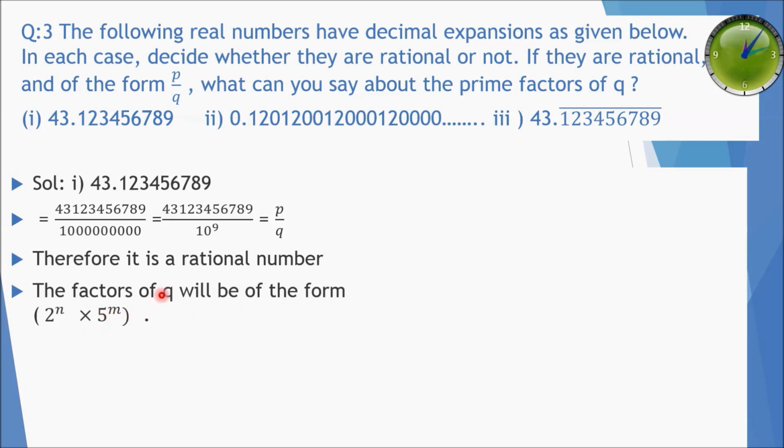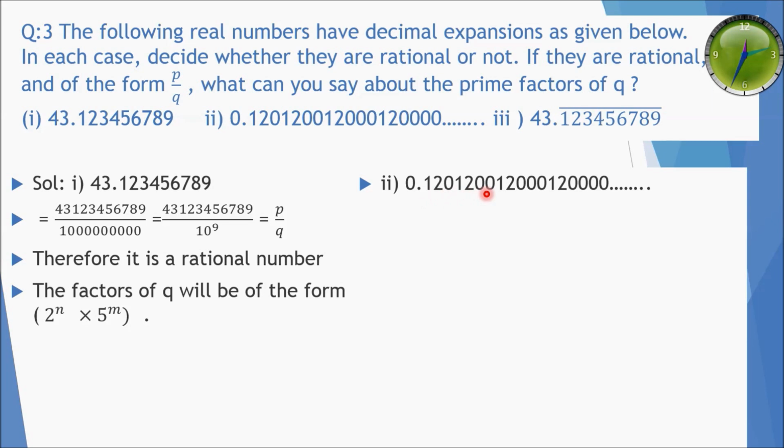And second part is 0.120120012000120000 and so on. As you can see, this is a very interesting number because here it is neither terminating nor repeating because there is no repetition of number. Every time the number is different.